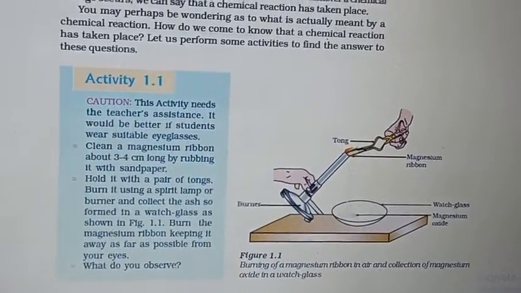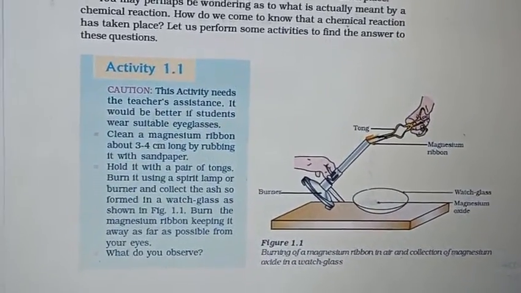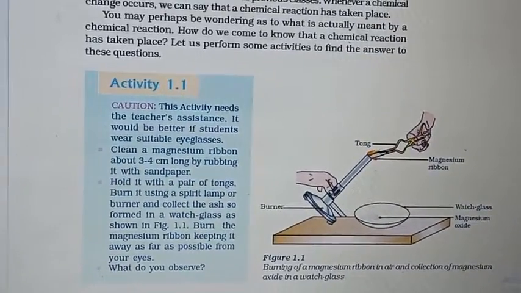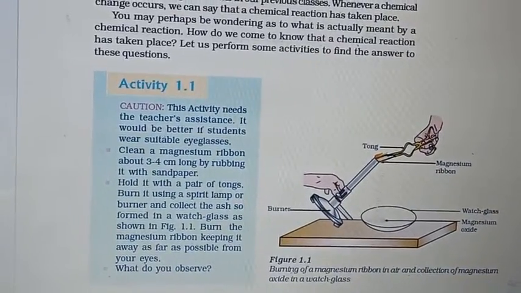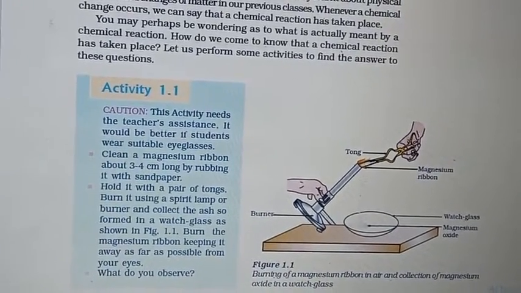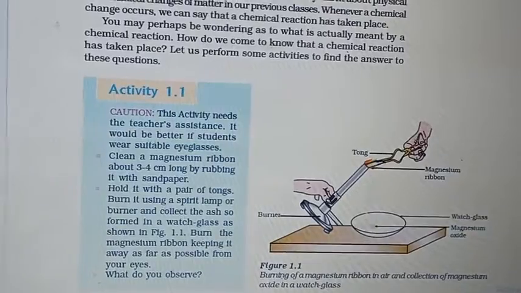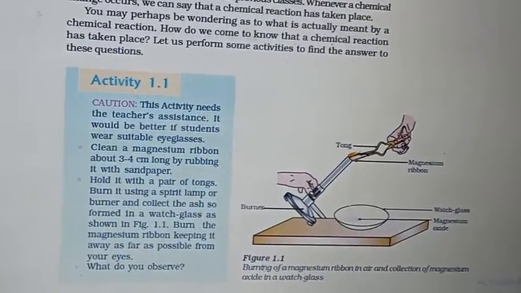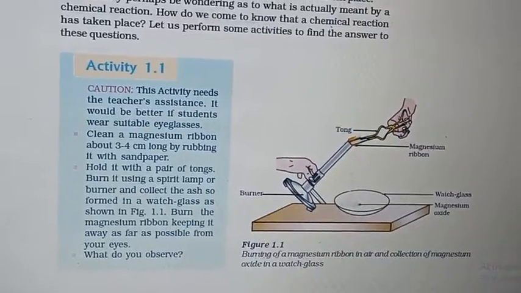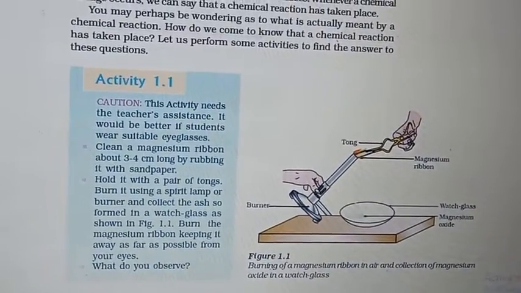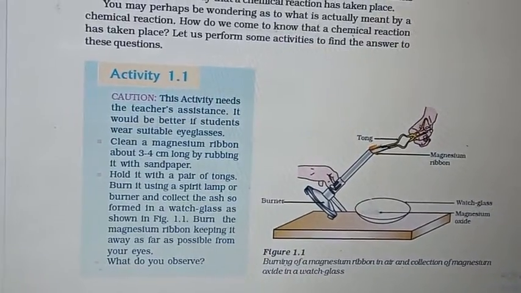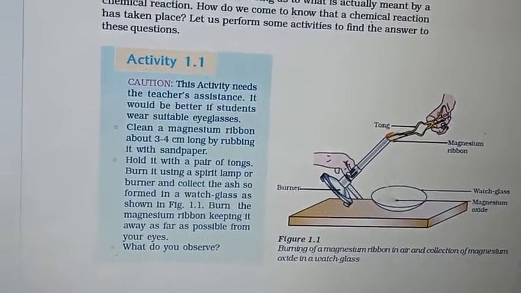Whenever we talk about burning, it means we are going to carry out the reaction with oxygen. Meaning if we are talking about burning, combustion, then there we always react with O2, oxygen. So we will carry out the reaction with oxygen. So magnesium reacts with oxygen, then it becomes magnesium oxide, the ribbon converted into powder form.